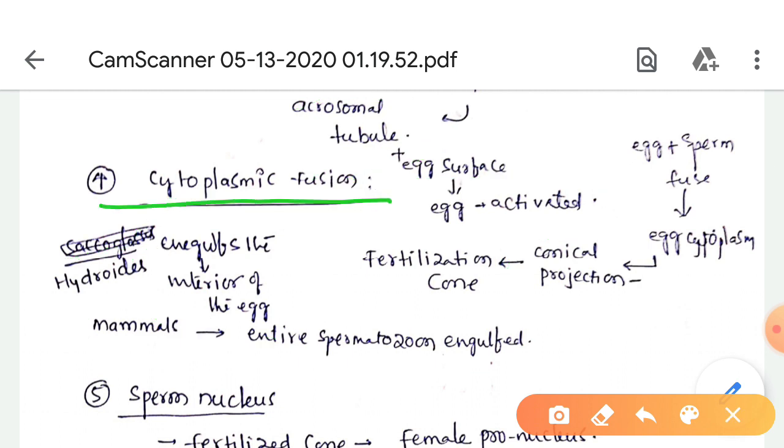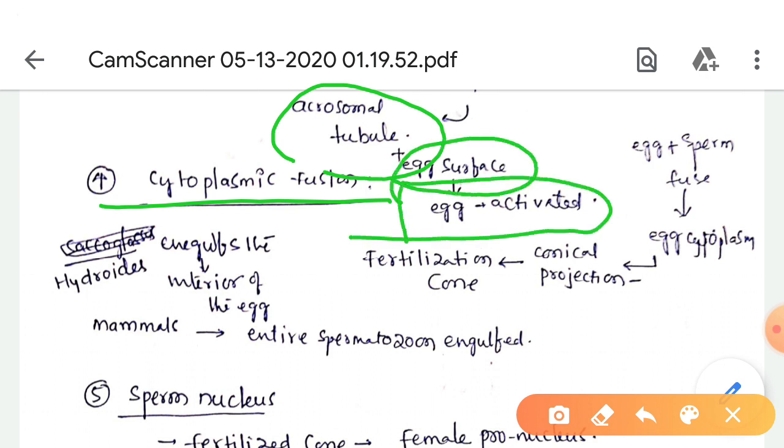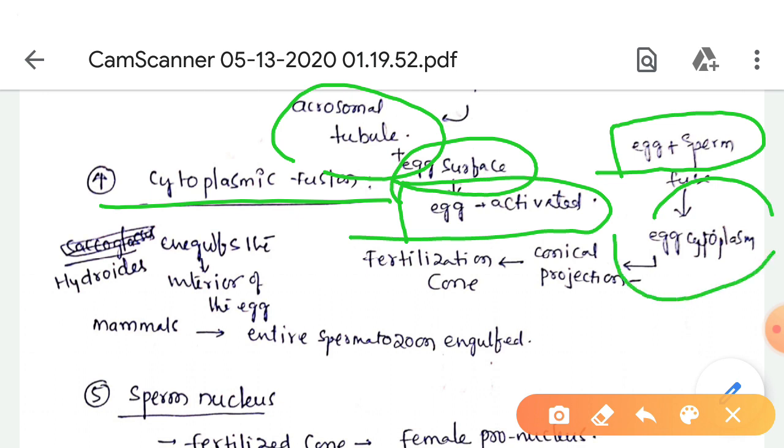Cytoplasmic fusion means the acrosomal tube comes in contact with the egg surface, and the egg is activated. At this point of contact, the plasma membranes of the egg and sperm fuse, and the acrosomal tube opens into the egg cytoplasm.